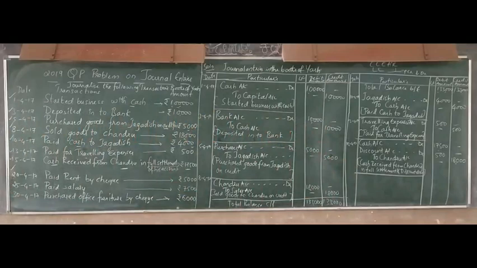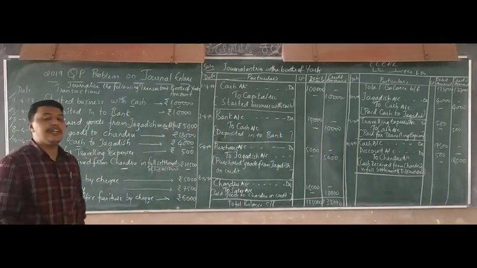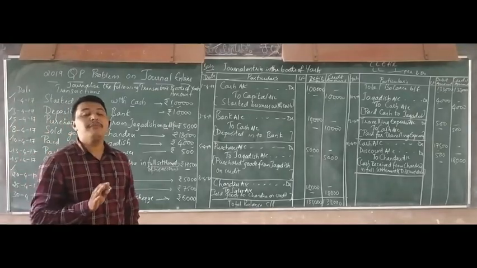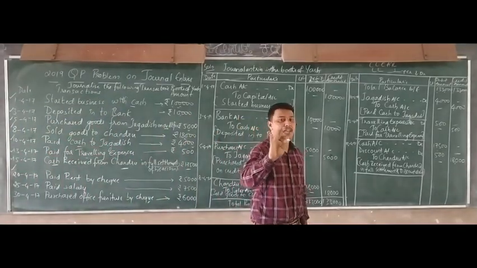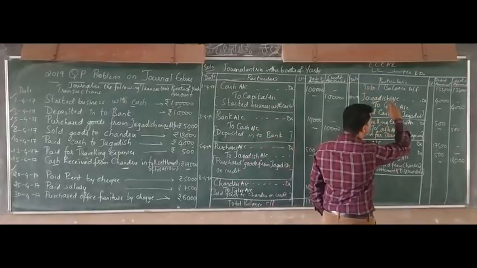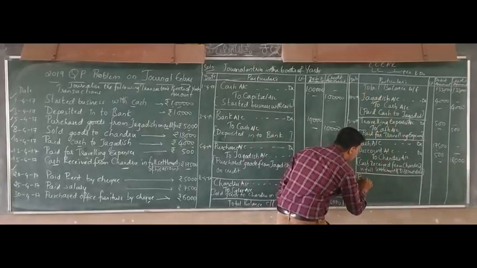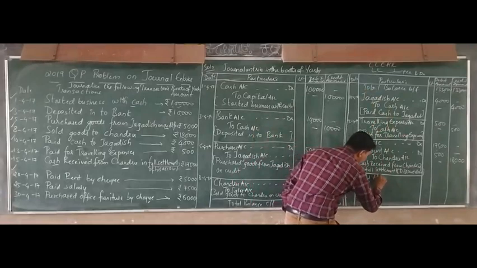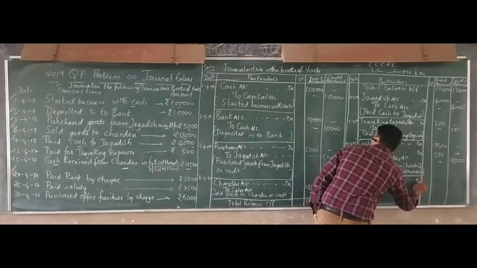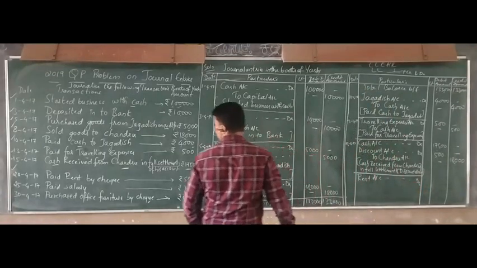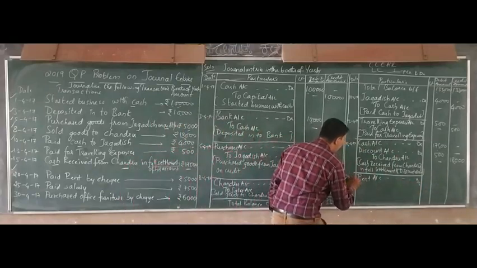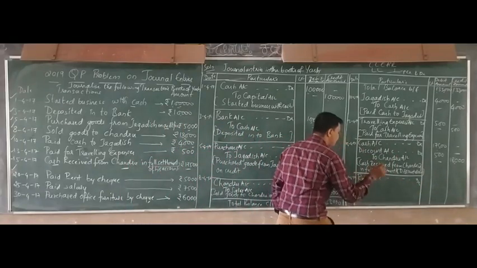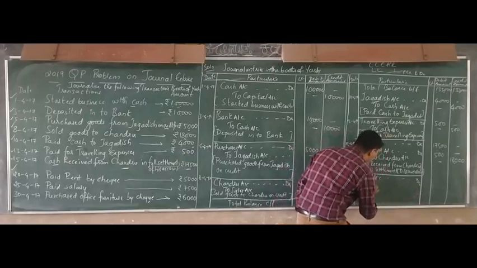Paid rent by check. So you are paying the rent by check. What is a check? Bank, right? You are paying rent. Rent is an expense, and when expenses increase, you have to debit. So rent account debit. What is the date of that particular transaction? That's 20. Okay, so 20/4/2017. Rent account debit to.